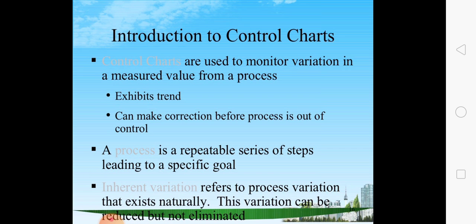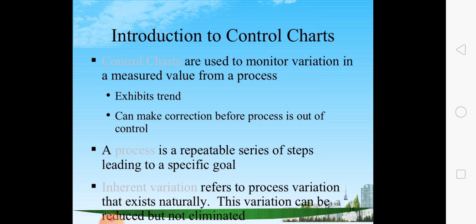What are control charts? Control charts are used to monitor variation in a measured value from a process. Of all quality tools for analyzing data, the control chart plays an important role. No better tool can capture the voice of your process better than control charts. Control charts are charts used to determine whether our process is operating in statistical control. It exhibits trends, so we can make corrections before the process is out of control. This is a key role of control charts.